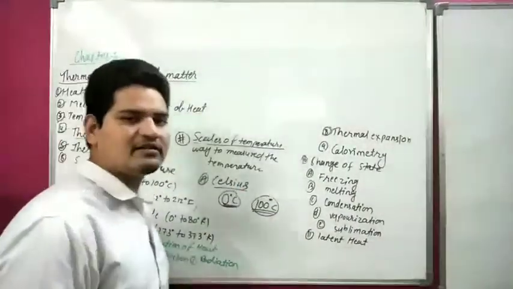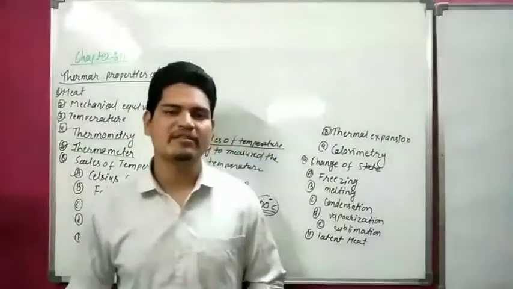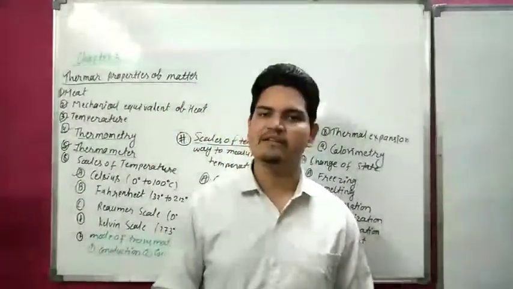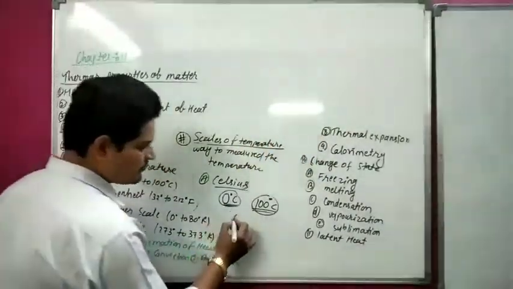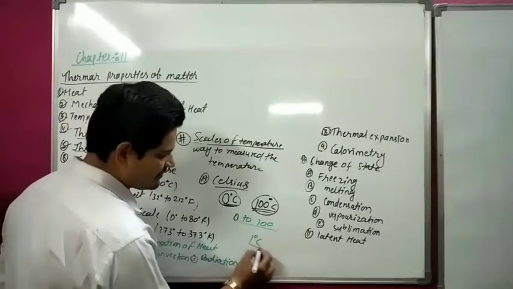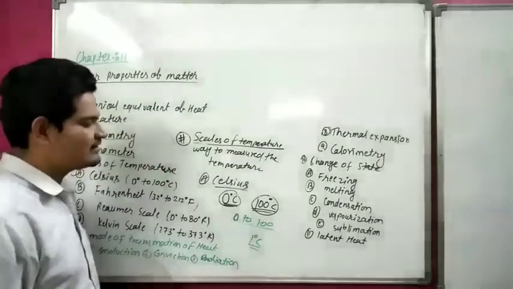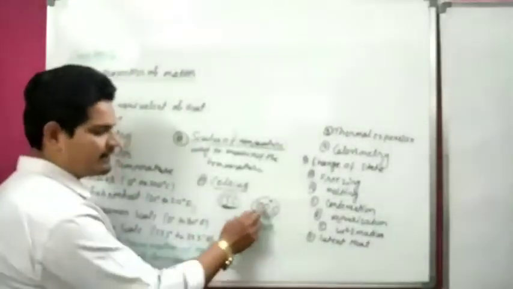There are 100 divisions from 0 to 100. Each part is called 1 degree Celsius.